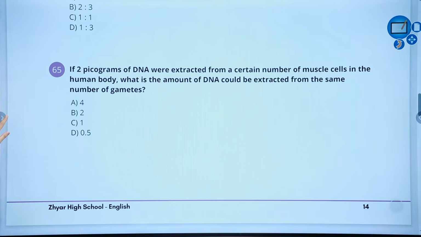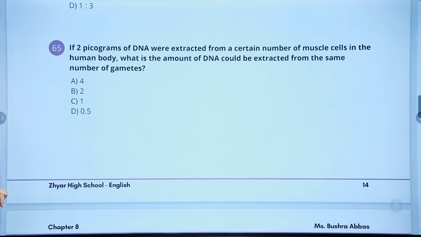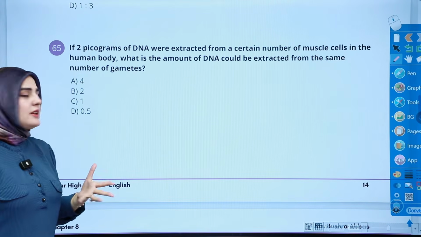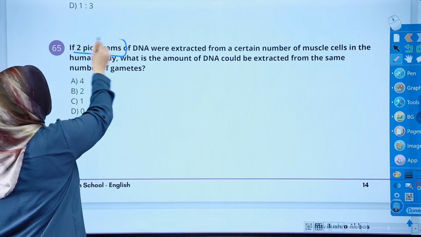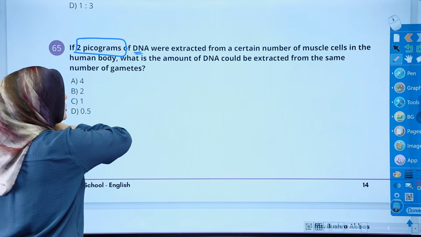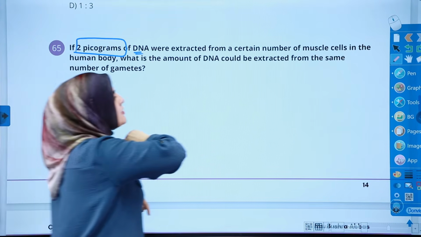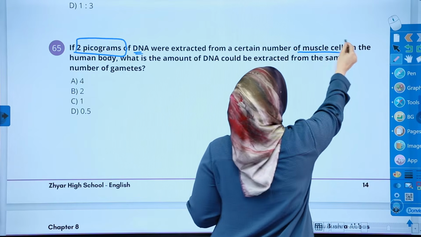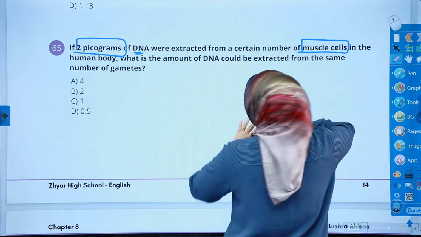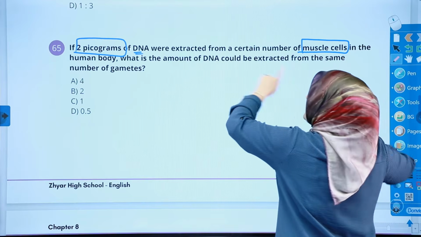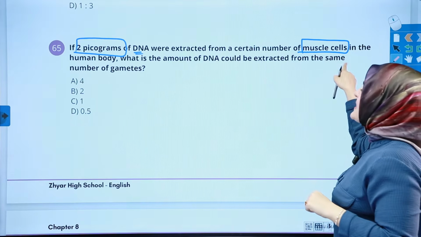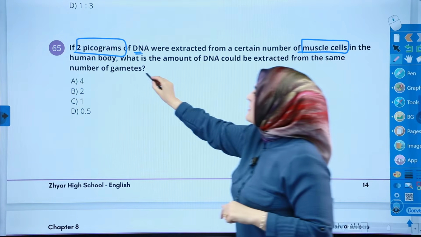Let's go to question 65. It says, if we have 2 picograms of DNA extracted from a certain number of muscle cells of the human body, what is the amount of DNA that could be extracted from the same number of gametes? Muscle cells, let's highlight this, let's see why we need it.